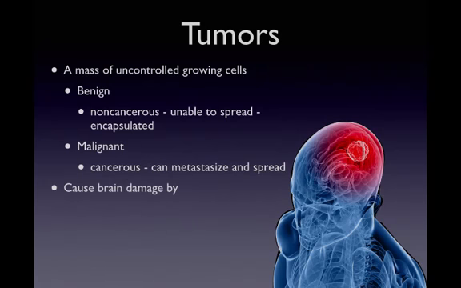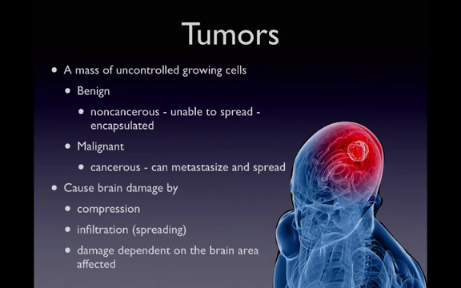Now, any tumor can cause brain damage by compression as it grows. Even a benign tumor displaces space, and that leaves the potential for damaging healthy neurons that it displaces as it grows. It can also damage those healthy neurons by blocking the flow of cerebrospinal fluid and producing fluid on the brain. Malignant tumors can also damage brain tissue by spreading and infiltrating, as I mentioned before, into the surrounding tissues. That infiltration into the surrounding tissues will kill the neurons and destroy that tissue on the way as it grows.